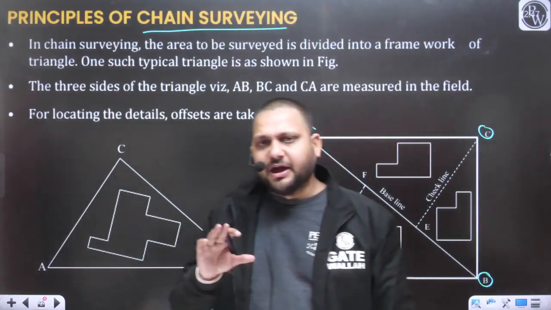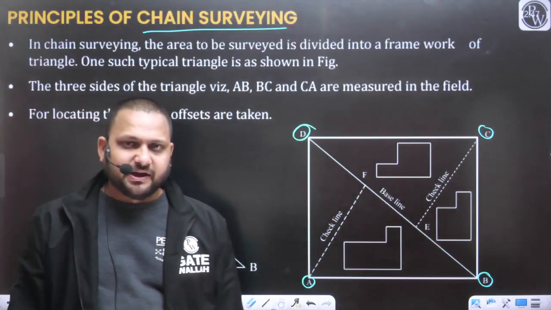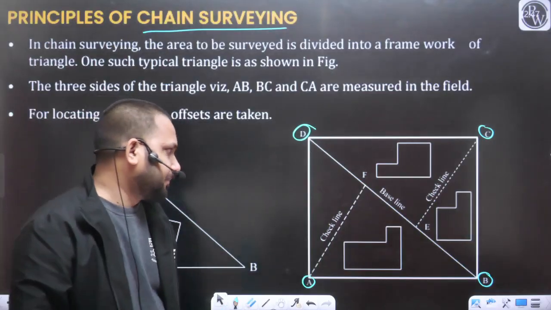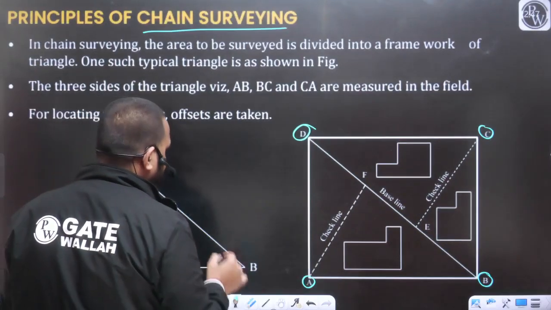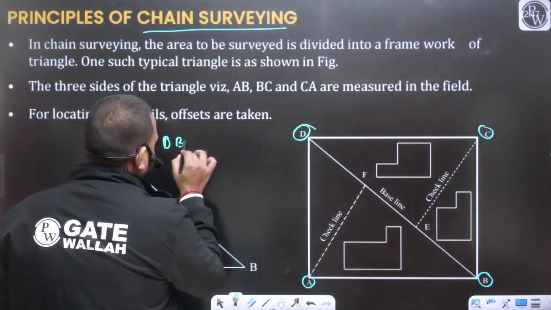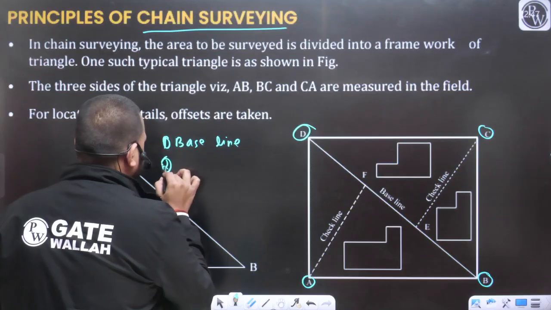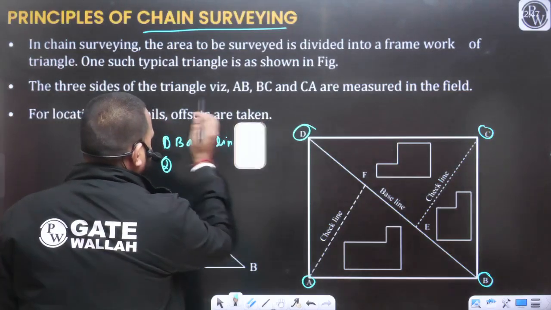Now we are going to discuss some lines that we are going to define in the case of chain survey. There are four types of lines.